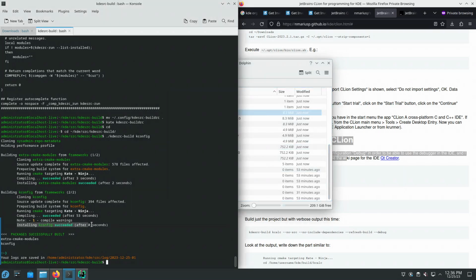This is the step called installing, which takes files from tilde/kde/build and puts them into tilde/kde/usr.